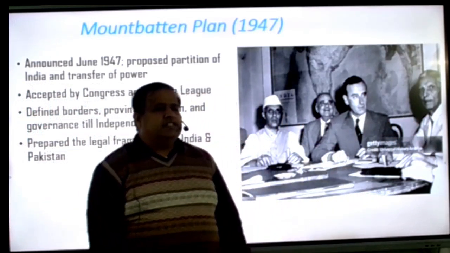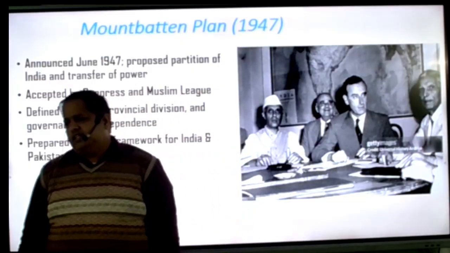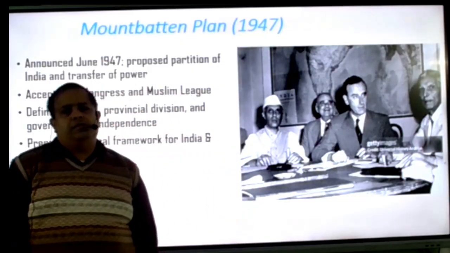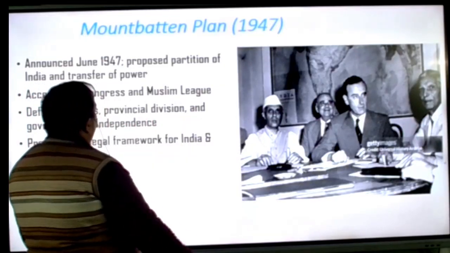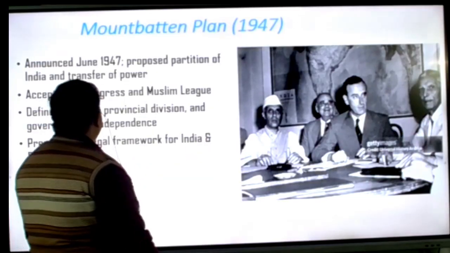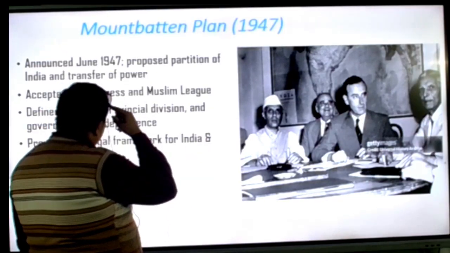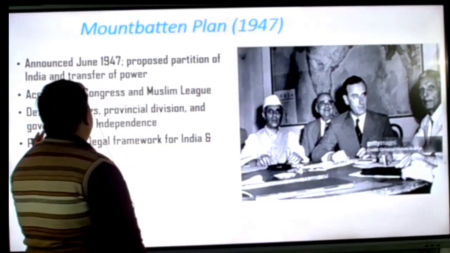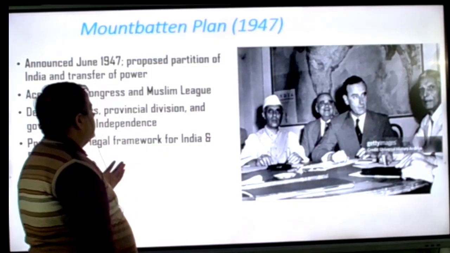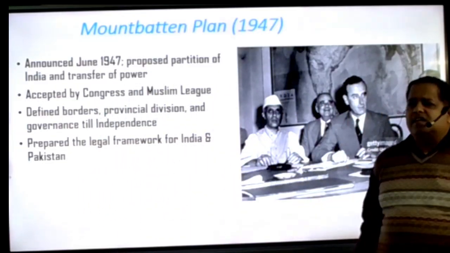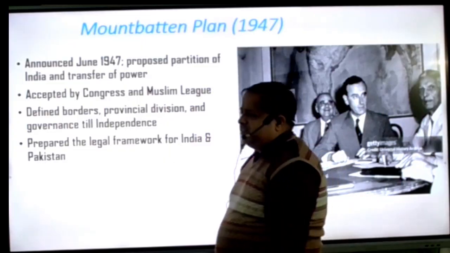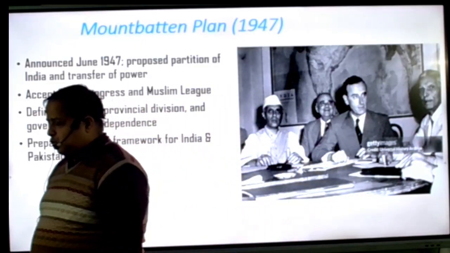Finally they decided that without division nothing would be discussed. So in June 1947 the partition of India and transfer of power was announced, accepted by the Congress and Muslim League, with defined borders and provincial divisions. Two weeks before the division, they called Radcliffe to India and told him to do the division.